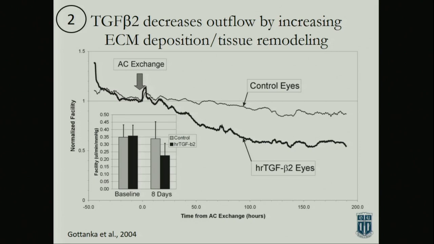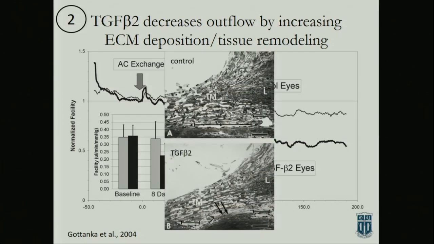And then the TGF-beta eyes, again, it takes a while for the effect to hit full strength, where you're basically driving the accumulation of the extracellular matrix and getting a decreased outflow facility over time. And if you look at the tissue, you have a lot of alterations in the TGF-beta tissue, including these occlusions in Schlemm's canal and so forth.